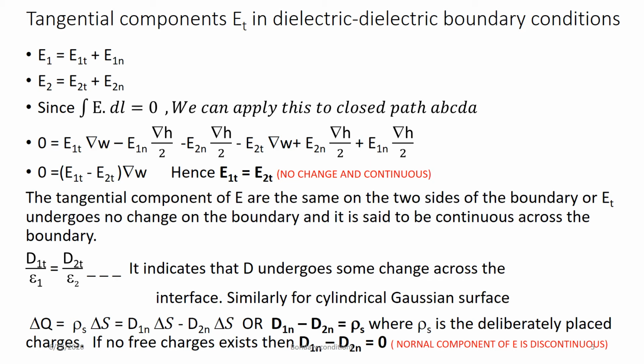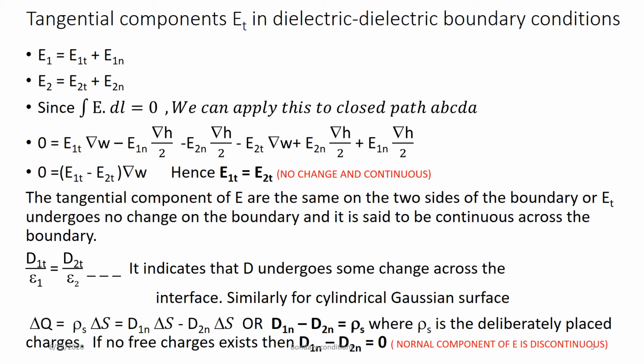So according to the equation E1T is equal to E2T, we'll write the equation in terms of D. As you know, D is equal to epsilon E. Here, see, there are two different regions. It is passing from one dielectric medium to another dielectric medium. So we'll write epsilon 1 for one region, epsilon 2 for the second region. Hence we'll get this equation: D1T divided by epsilon 1 is equal to D2T divided by epsilon 2. So it indicates that D undergoes some change across the interface.